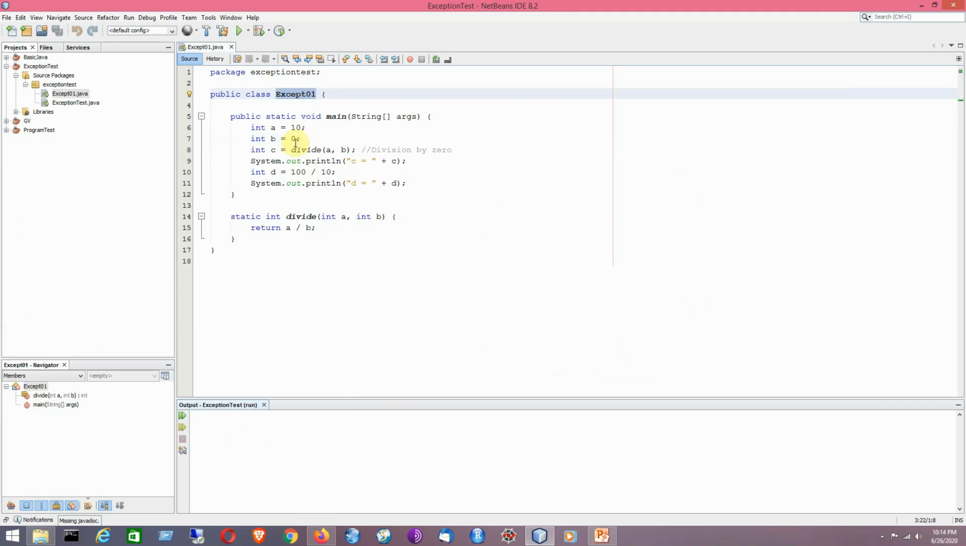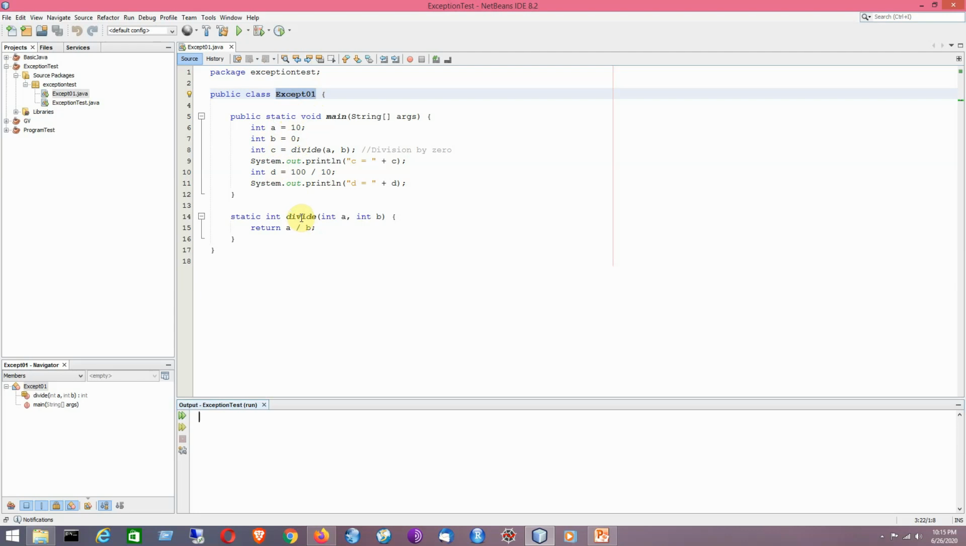Now we have here four variables a, b, c and d. a equal to 10, b equal to 0. We have static methods inside the except 01 class. Basically it has two static methods, main itself and the divide method, which is basically dividing a number by another number.